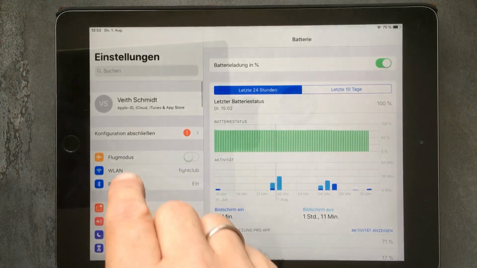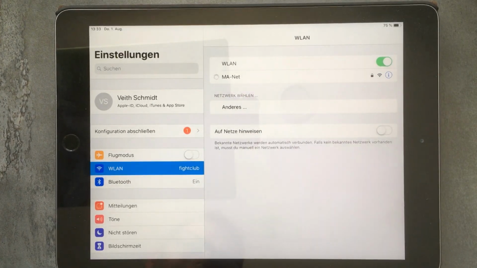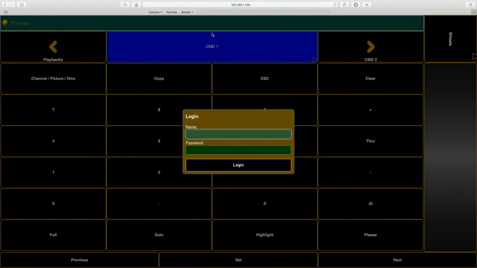Now I connect my device with the access point. And in the browser window, I give the IP address of my GrandMA2 system. Now I can log in with my user and my password.